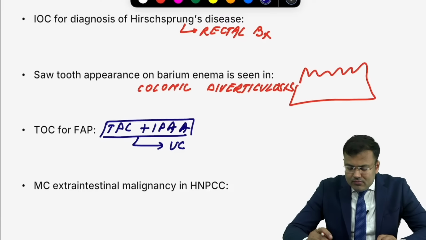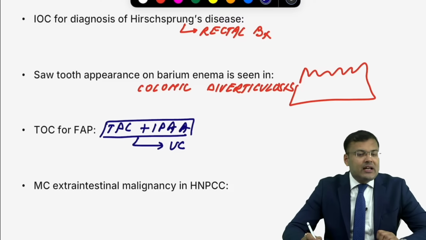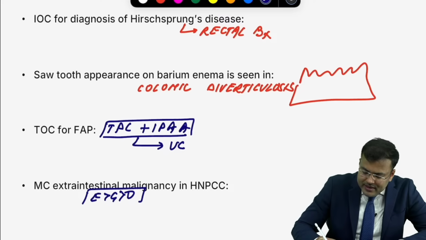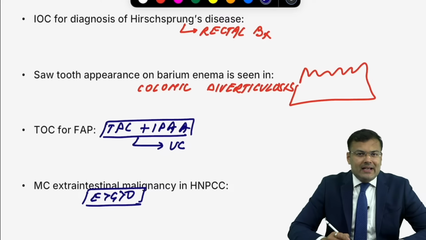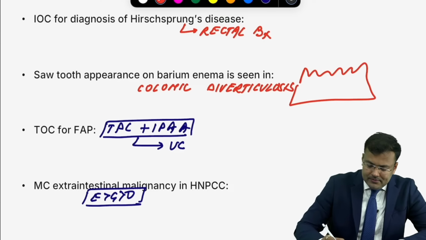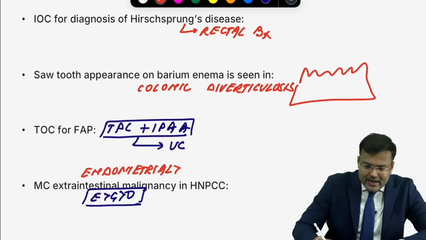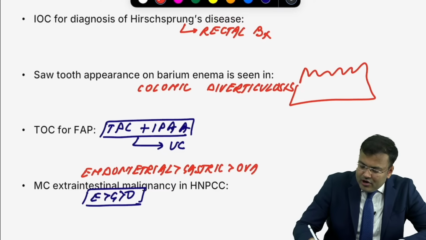Next, what is the most common extra-intestinal malignancy in HNPCC? How to remember? Mnemonic is EGO. EGO means endometrial followed by gastric followed by ovarian. So endometrial followed by gastric followed by ovarian.